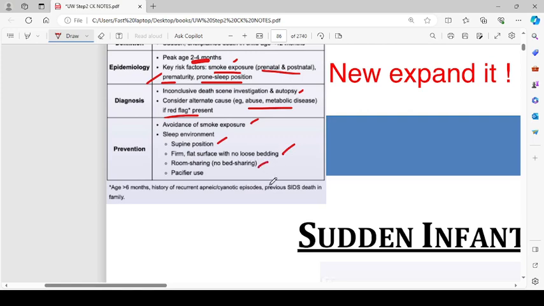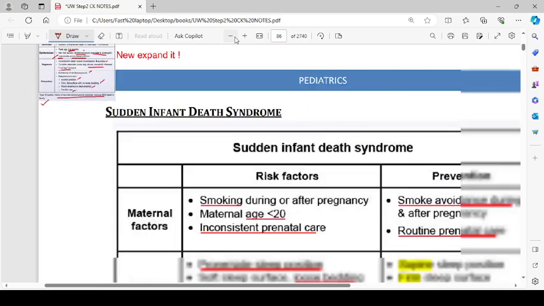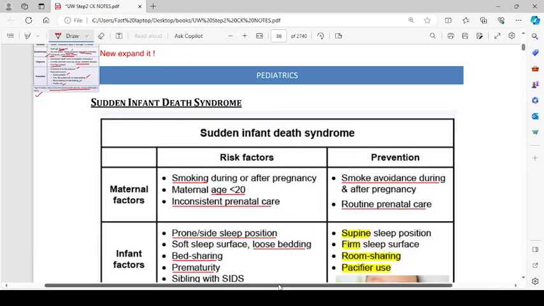sharing, and pacifier use. Age less than 6 months, history of recurrent apneic or cyanotic episodes, previous SIDS death in the family. So what are that? So these are red flags. So if there is a history of previous SIDS, don't suspect anything else before going to SIDS. So sudden infant death syndrome.